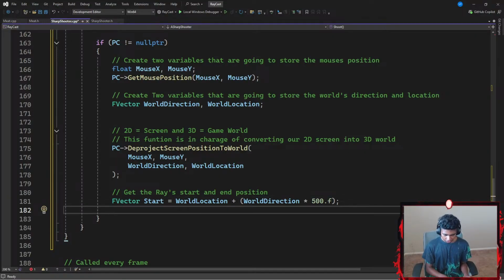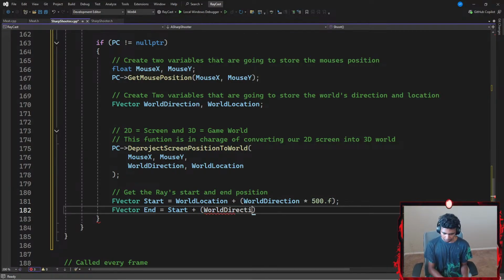That said, once I'm done with this, I'm going to go with another FVector, which is going to be represented by a local variable called End. Now, my ending position of my ray is going to be where my ray starts, increased by my world direction.